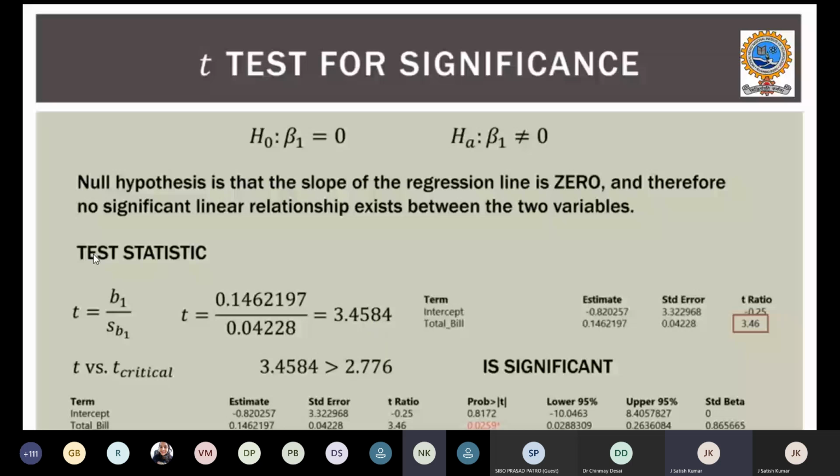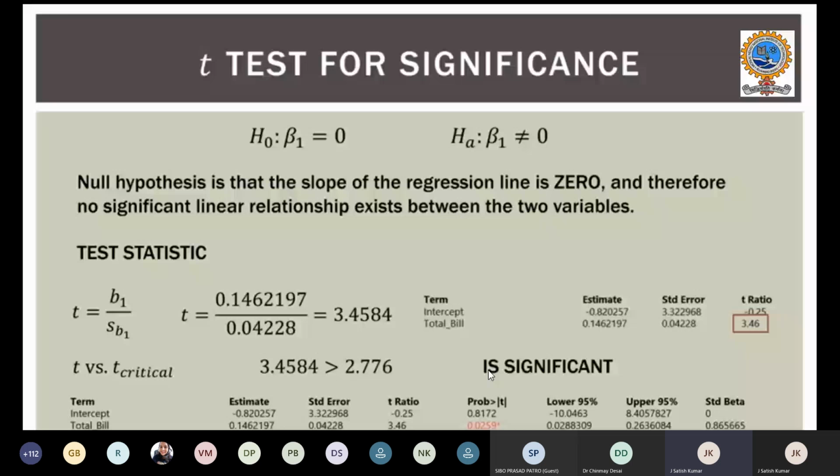This test of hypothesis we can determine by B1 over S of B1 that we calculated already in the above slides. You can simply substitute the values and compare the test statistic versus critical value, and we can say that it is significant. Because the null hypothesis B1, the slope, is a non-zero value, we can say that the test we are carrying out is very significant.